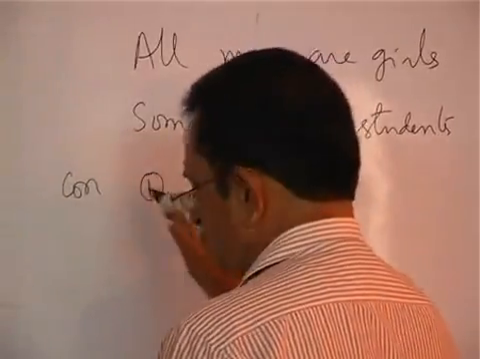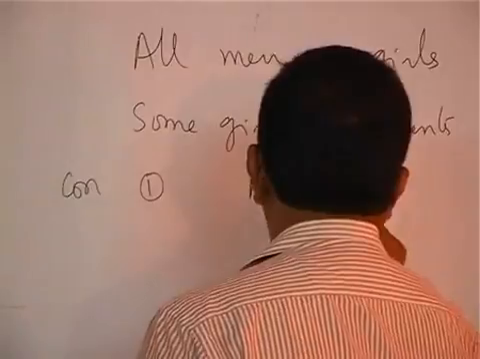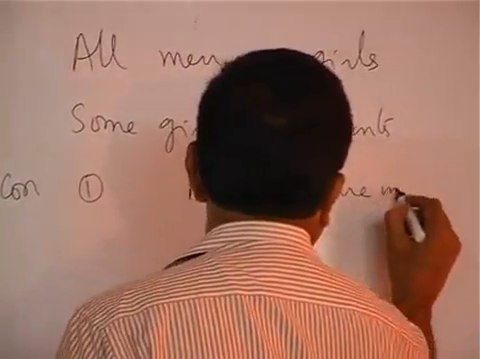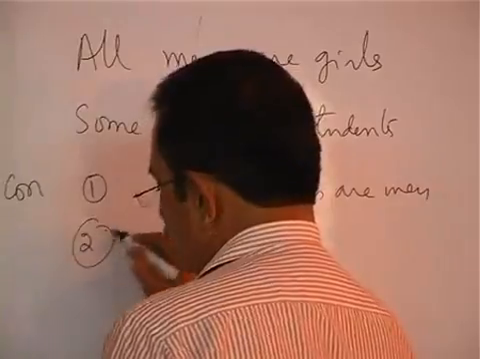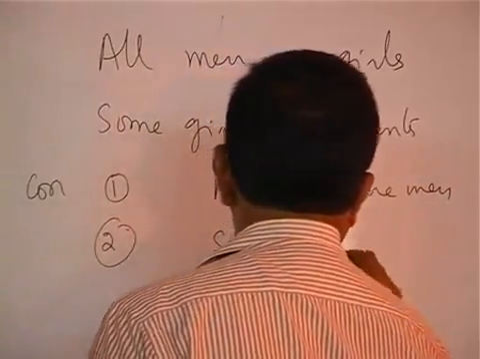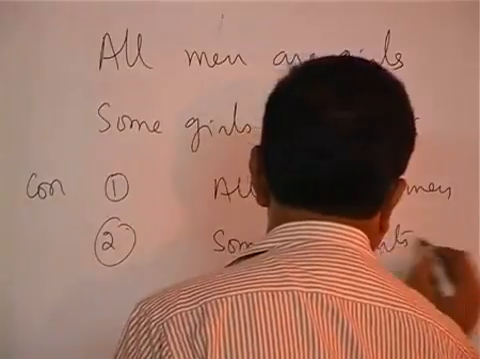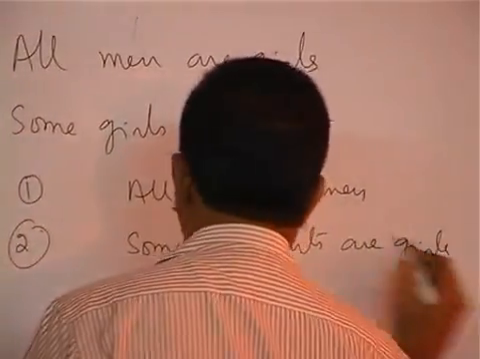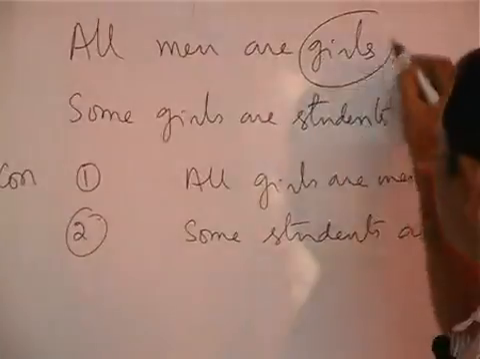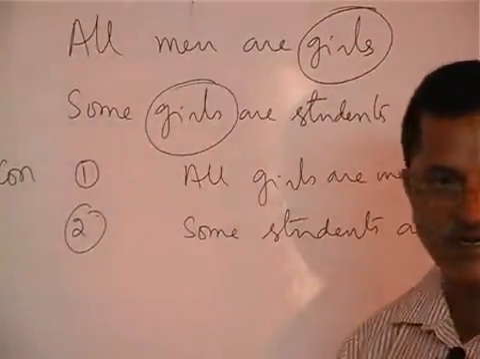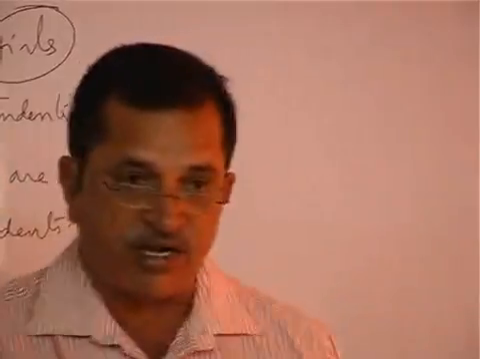Converse, conclusion 1: all girls are men. Conclusion number 2: some students are girls. All men are girls, some girls are students. According to the rule, the conclusion should not contain the middle term. What is the middle term? Girls. In the conclusion, the word girls should not be there, if it is a direct conclusion.